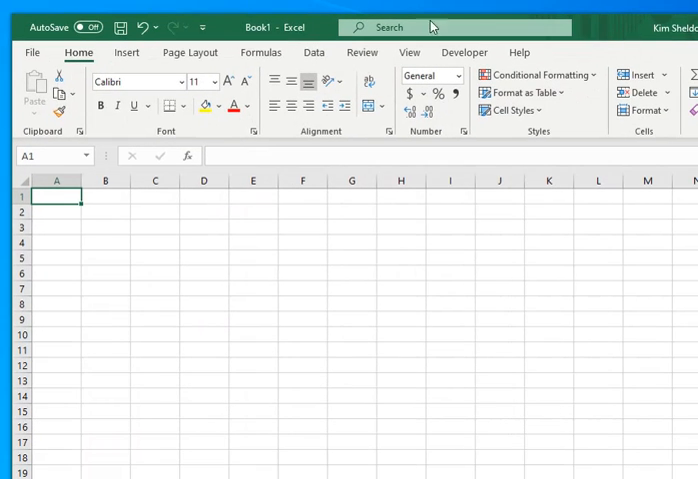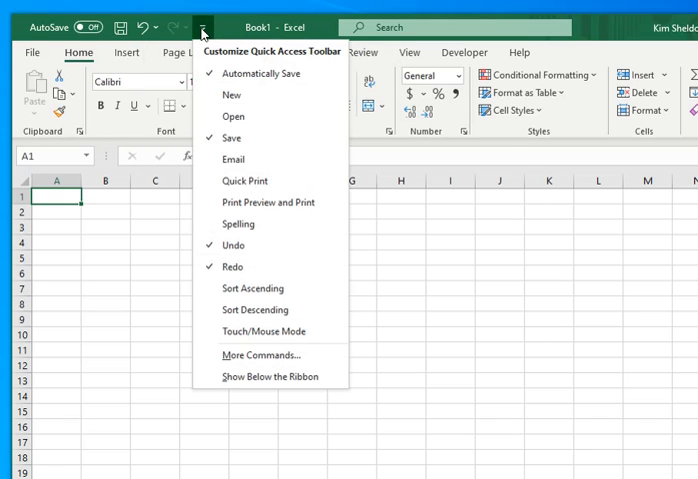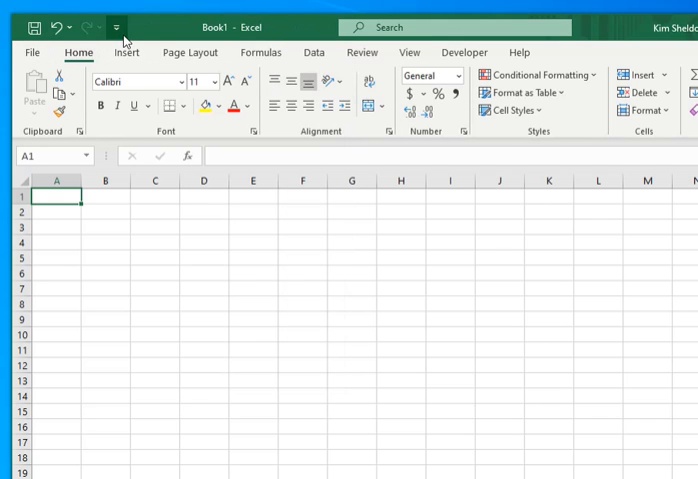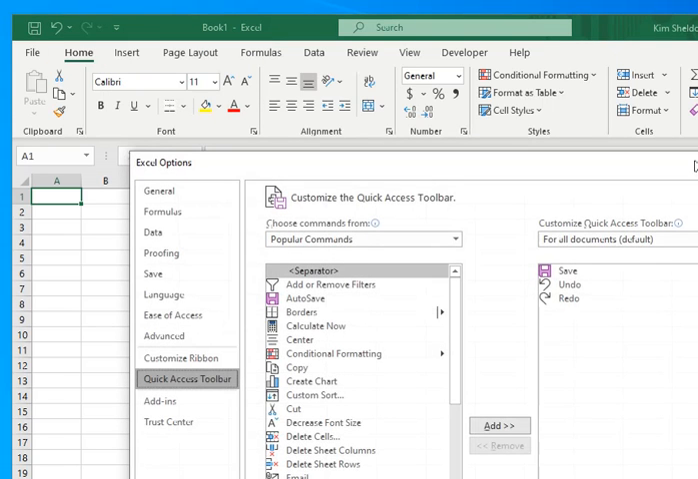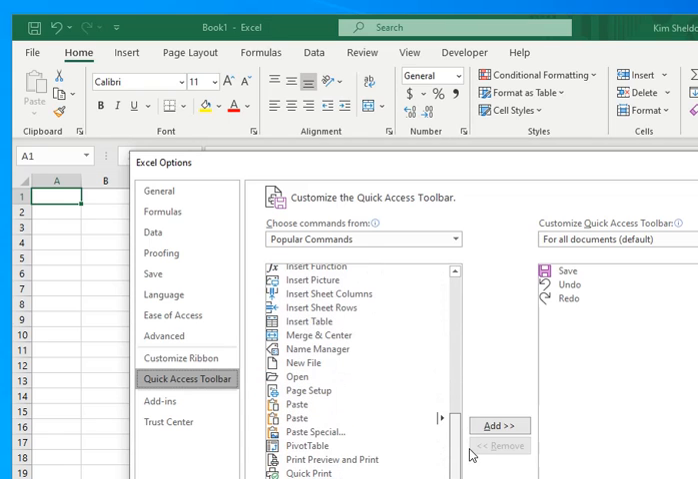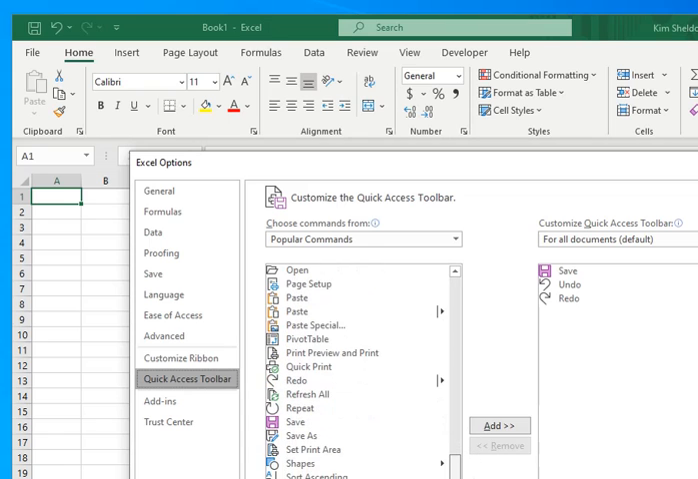Okay, here's Excel. We have the autosave again. Then we have save, undo, and redo. Let's click down here. I don't want that automatically save thing, so we got rid of that. Here again, we have the same kind of things: print, email, print preview, spelling. Here's the more commands. There's also a lot in Excel, so you can pick if there's something that you do a lot that you really want.